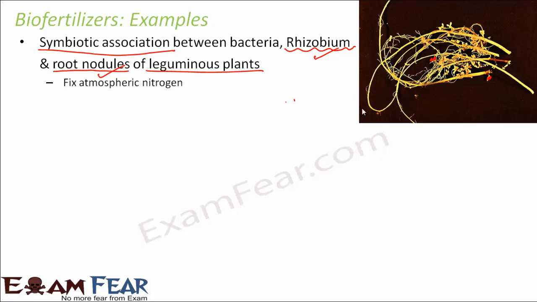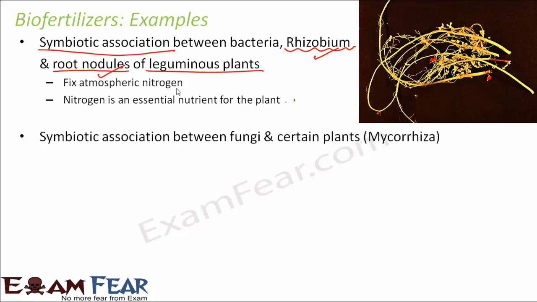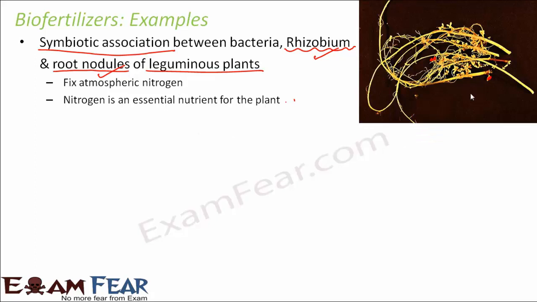So this bacteria fixes atmospheric nitrogen, and it increases the nitrogen content in the soil. So basically this rhizobium bacteria acts as a biofertilizer because it is increasing the nutrient quality of the soil. So this was one example.